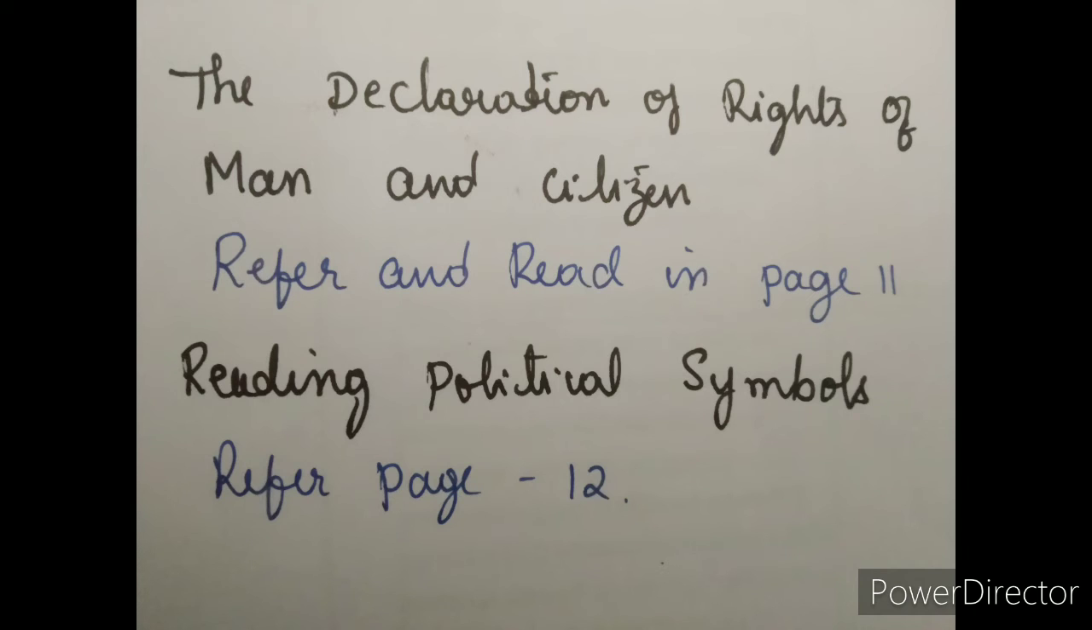If anything is wrong in the society or in the state, they can express their opinions. That right was there. For the maintenance of public forces, for the expense of administration, a common tax is indispensable. It must be assessed equally on all the citizens proportional to their means. That means everybody is paying the tax according to their means.